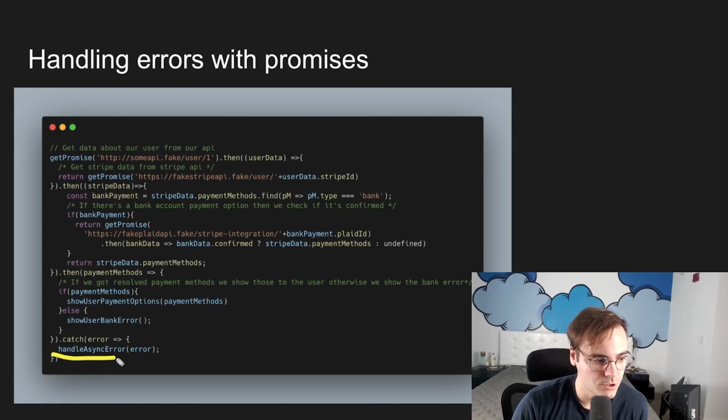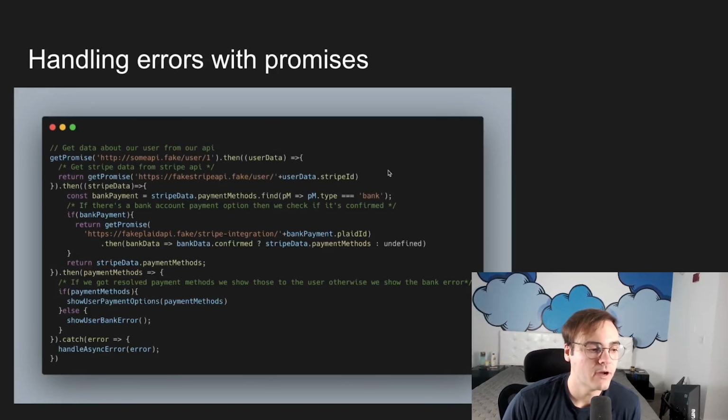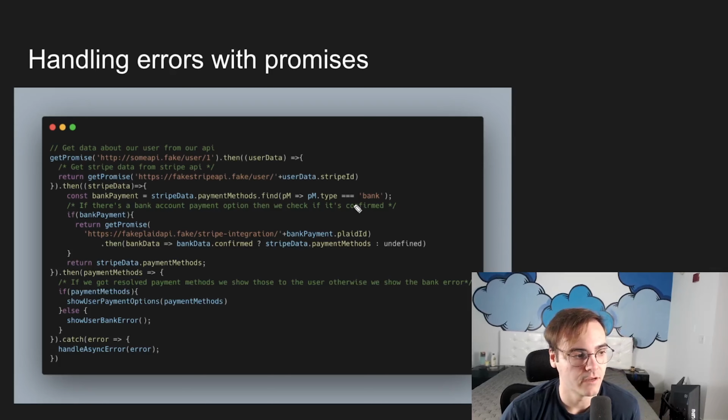And that allows us to write our error handling in a much more elegant way. Notice here, we only have to catch for the error a single time. We don't have to do it in every single one of these handlers. That's so much more elegant and so much more DRY, right? We're not repeating our error handling logic all over the place. So that answers our question about how promises handle errors.